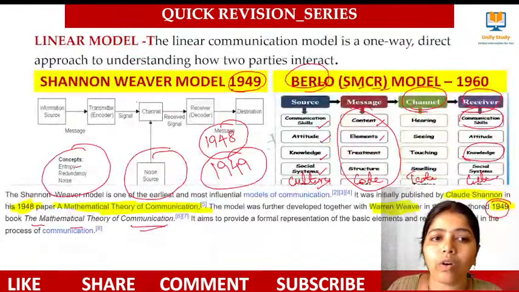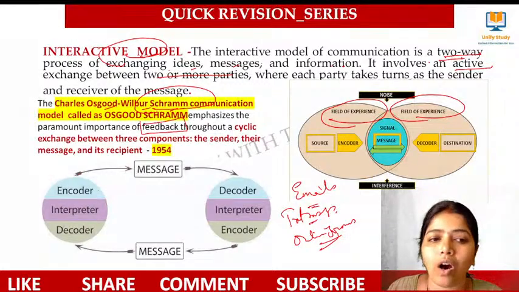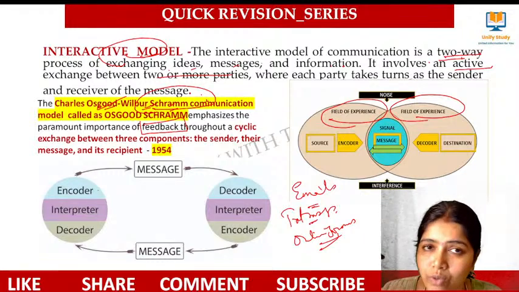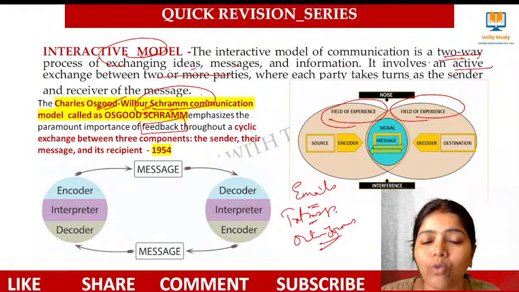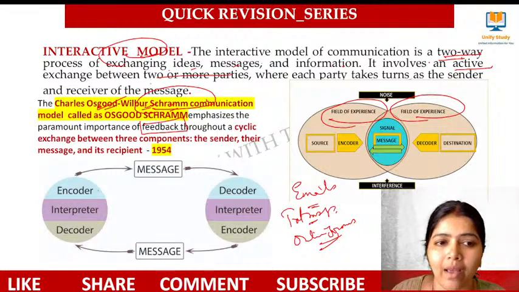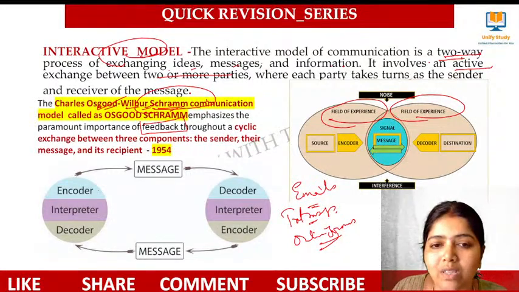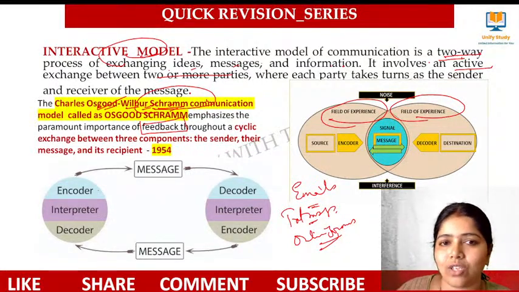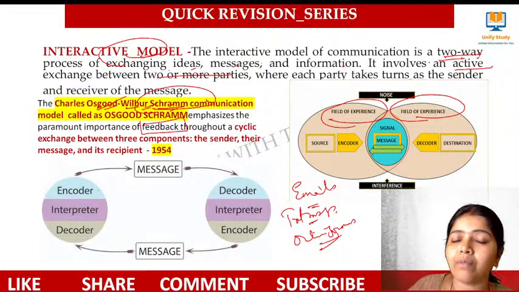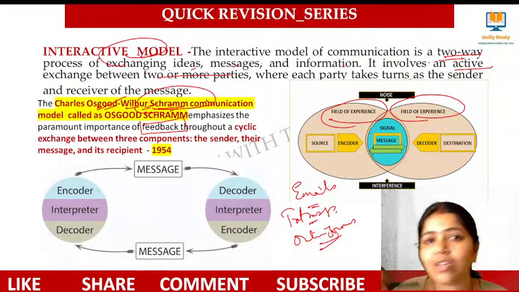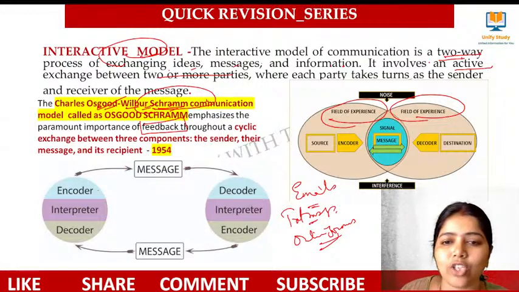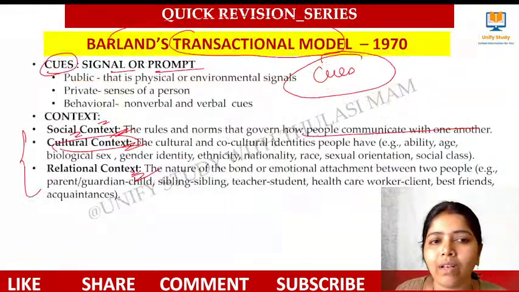Interactive model. What all will come under the interactive model? Osgood, Wilbur Schramm models. You can go back to the marathon session on communication, where we also discussed PYQs. Please do. There are many things being discussed there. And Wilbur Schramm's model means what? Cyclic in nature. Sender, message, receiver. Sender, message, receiver. Okay, that will be cyclic in nature, and there is the field of experience you have to understand. Right, very good. Clear, learners?